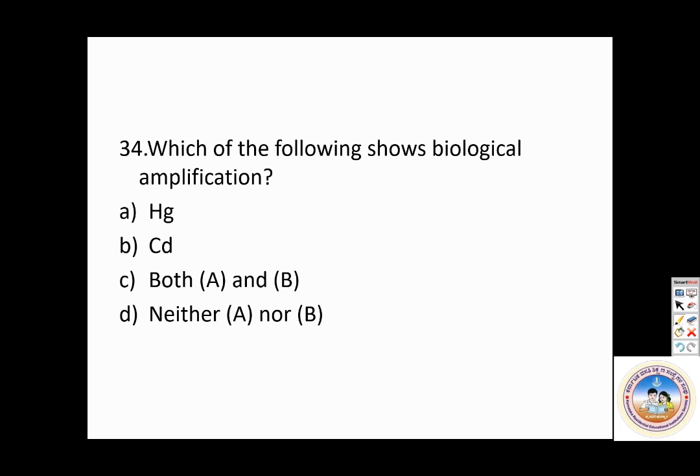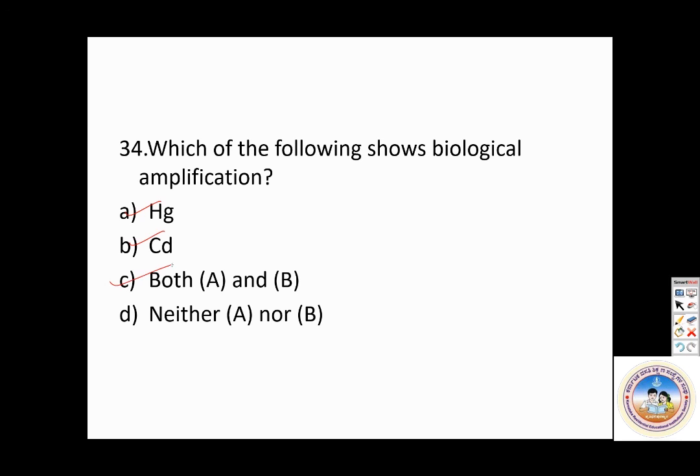Which of the following shows biological amplification? So what do they mean by biological amplification? That is biomagnification as the pollutant moves along the trophic levels. So as it moves from one trophic level to another, the concentration keeps increasing. One classical example was a pesticide, that is DDT. Here Hg and cadmium both are right.